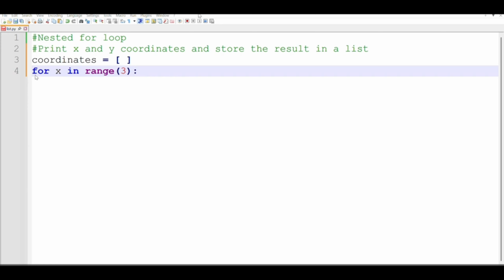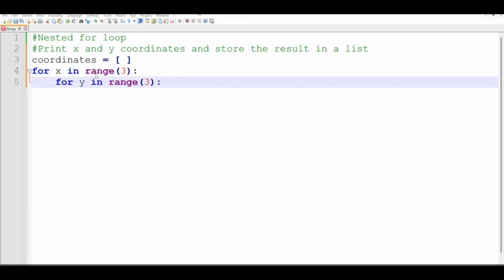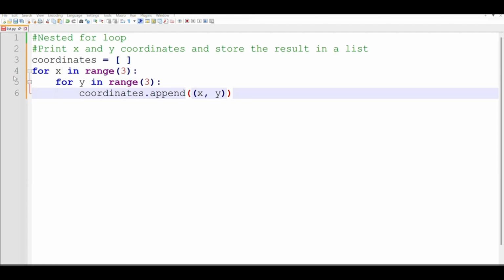So I start our for loop, and you want to loop 3 times, starting from 0 up to 2. So our x coordinates will be represented by 0, 1, 2. And then for the inner loop, after indenting the code here, our y coordinates will also be represented by 0, 1, 2, and I append the coordinates to the list here. The append method adds the item at the end of the list.